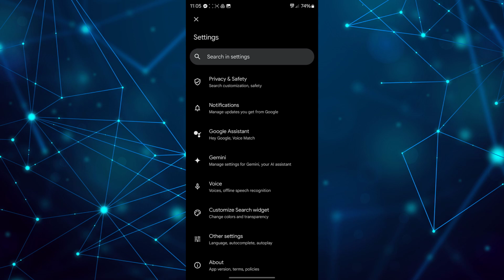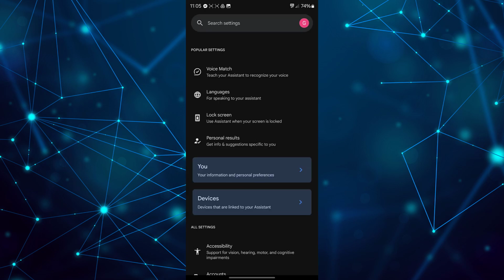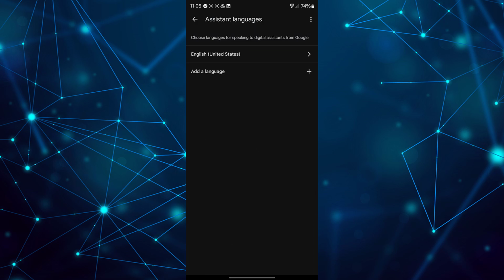On the subsequent page, find and select the Google Assistant option. Locate the language setting on the next page and select it. Here, you'll find the currently selected language. Select it to view a list of available languages.